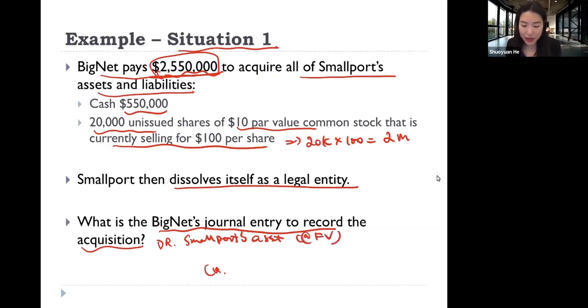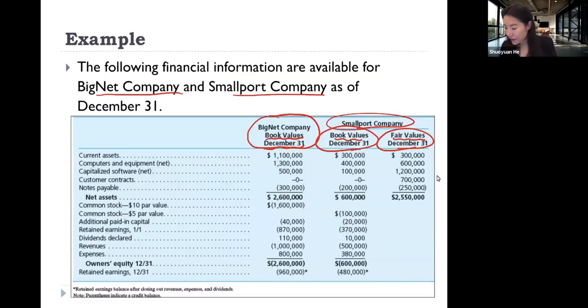Specifically, Small Pot has current assets, 300,000 fair value. Computer and equipment, 600,000 fair value. Capitalized software, 1.2 million fair value. Customer contract, even though its book value is 0 because it's an intangible, the fair value is 700,000.